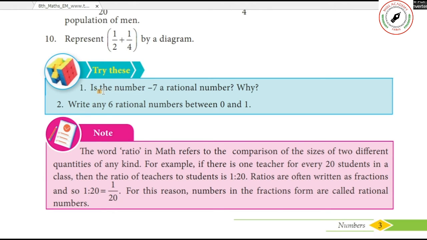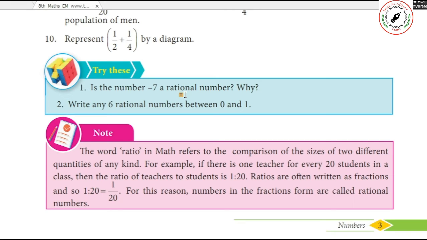You understand and tell. If the number minus 7 is a rational number, why? Is minus 7 a rational number? Yes, it is a rational number. How? Any integer divided by another integer is a rational number.